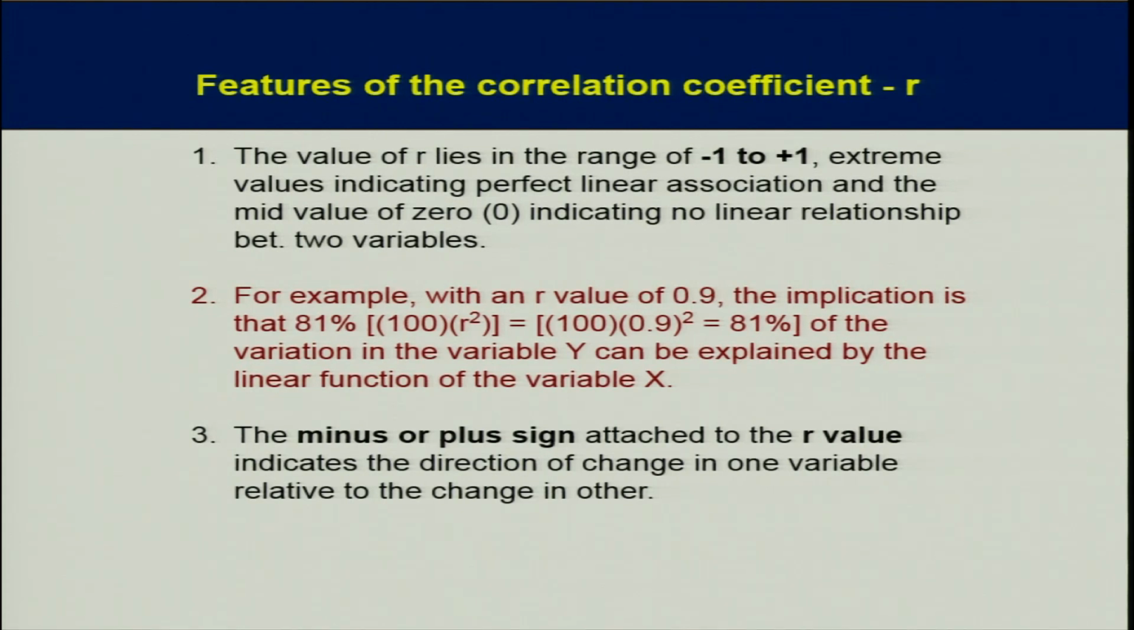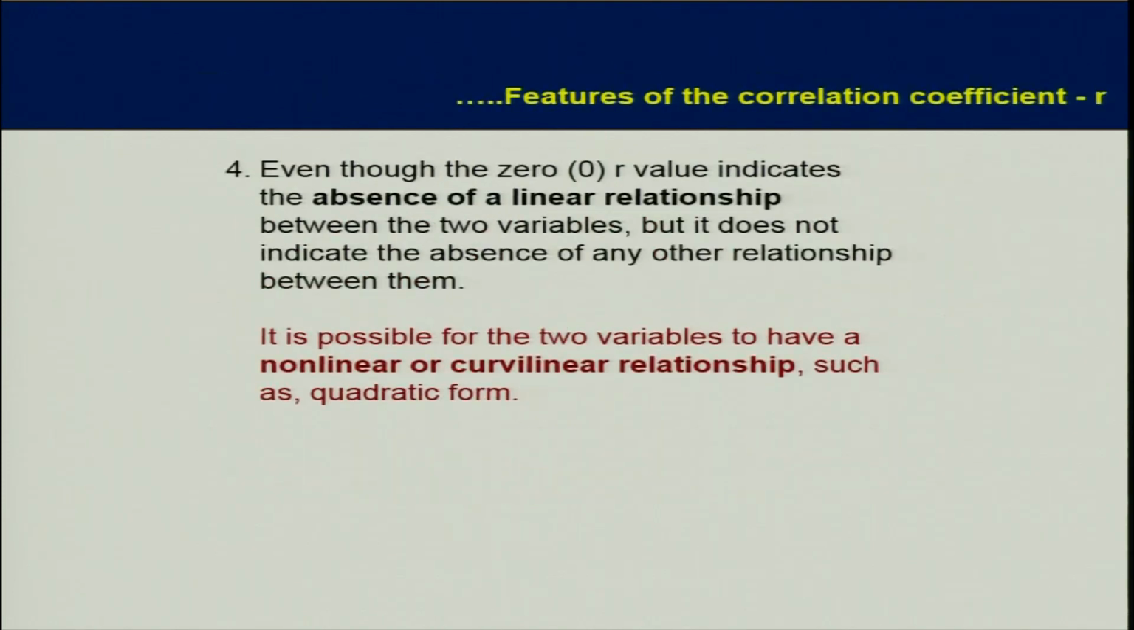So, the minus or plus sign attached to an R value indicates the direction of change in one variable relative to other, and this R square, coefficient of determination, is simply square of the correlation coefficient, and if you take under root of the R square, then it becomes correlation coefficient, but their interpretations and meanings are different. So even though the zero R value indicates the absence of a linear relationship between the two variables, it does not indicate the absence of relationship. It is possible for two variables to have a non-linear or curvilinear relationship.